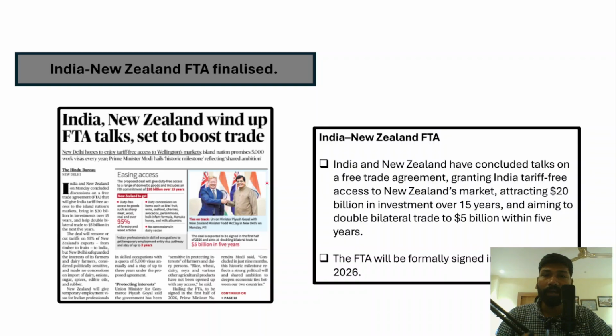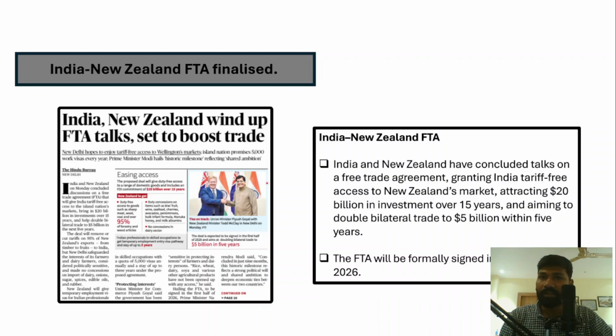Free trade agreements will help both countries increase bilateral trade among themselves. Whatever sectors they have competitiveness in, if they export those goods to the other country, those sectors will benefit, and the countries will benefit. So all these sectors are considered competitive sectors, and therefore India has been looking to sign these free trade agreements with other countries as well, and the recent one was New Zealand.